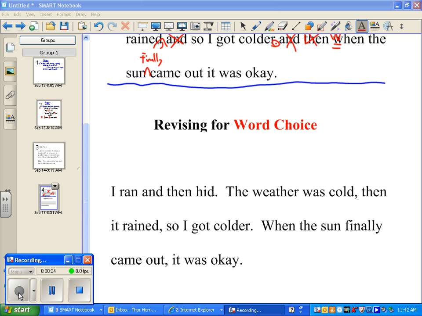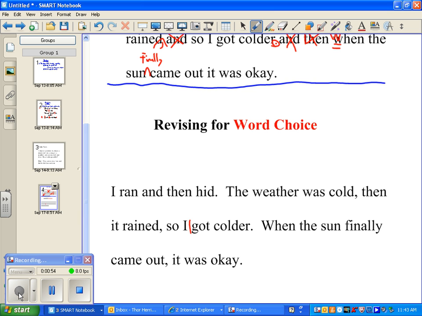There are some terrible word choices in here. Whoever wrote this really terrible sentence did not know what he was doing. Okay? So let's fix it. It doesn't sound very good when it says the weather was cold, then it rained, so I got cold. Yeah, it's kind of choppy, isn't it? Do you have any solutions to that? You could say, so I was freezing. What word do I hate?